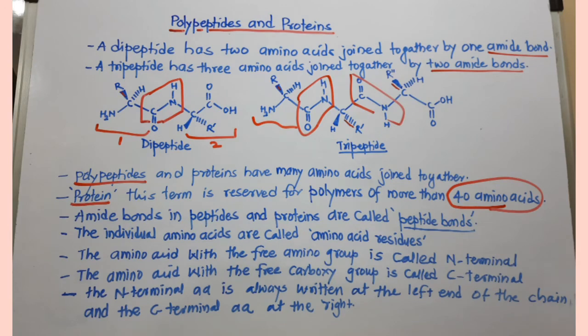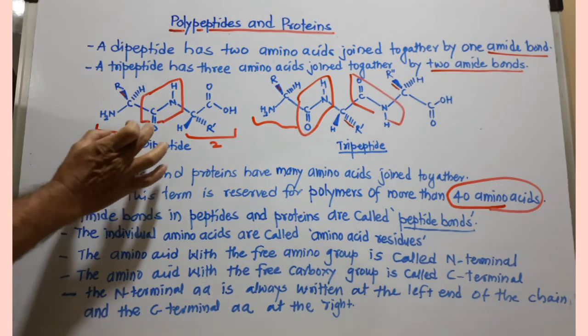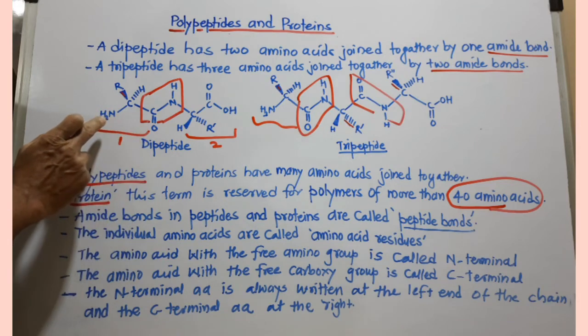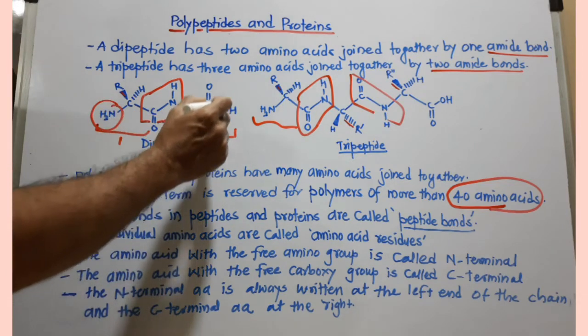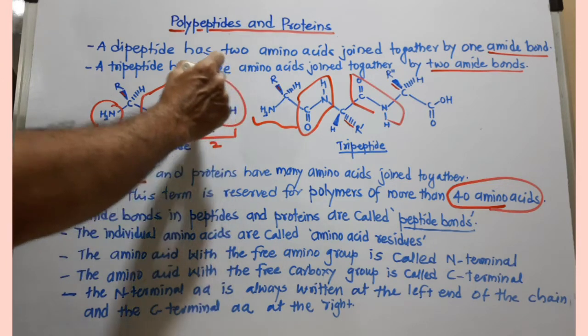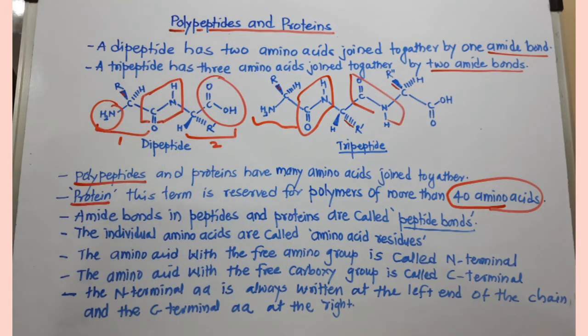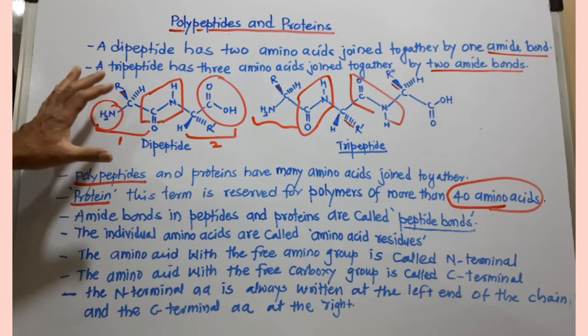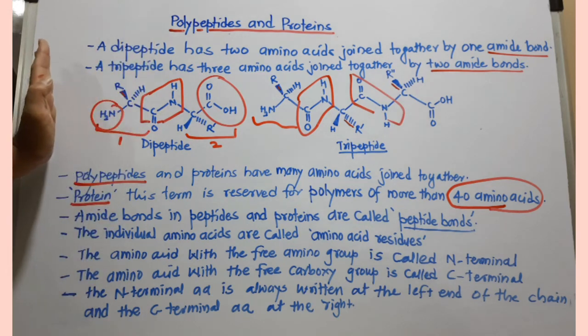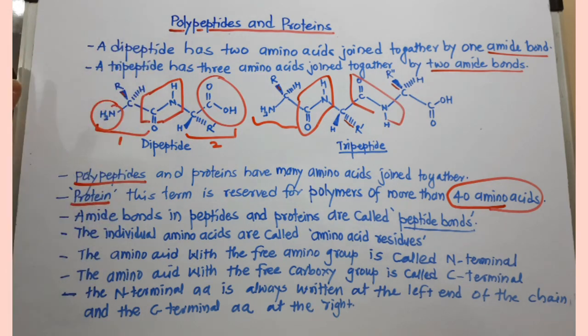The amino acid with the free amino group: you can see here this amino acid has the NH2 group free and this amino acid has the COOH group free. Then there are two terms which we can use. The amino acid where the NH2 group is free is called the N-terminal amino acid. So this is the N-terminal amino acid, whatever it may be.